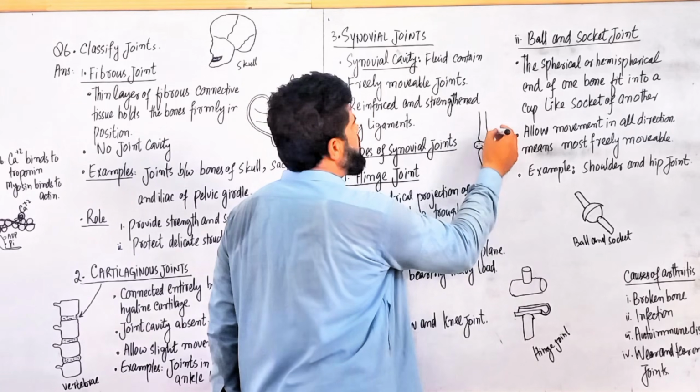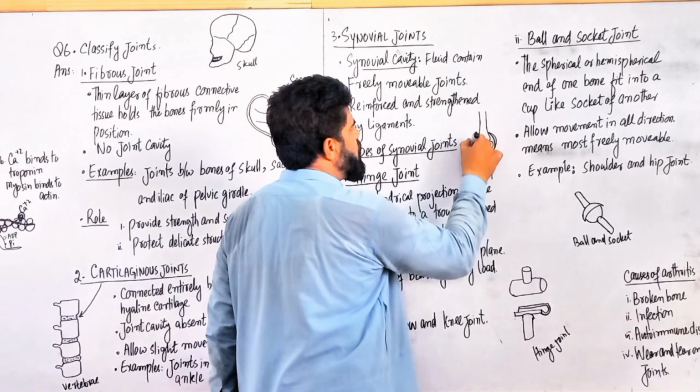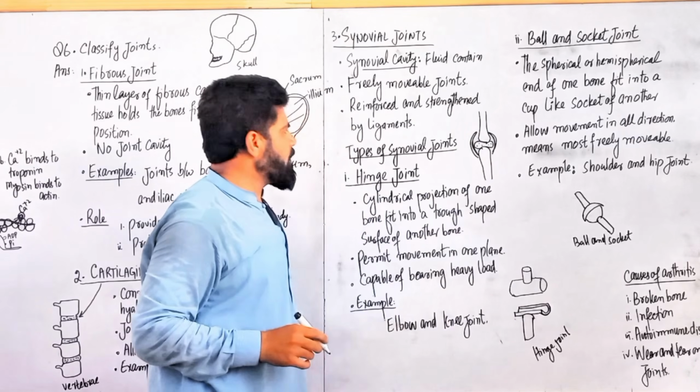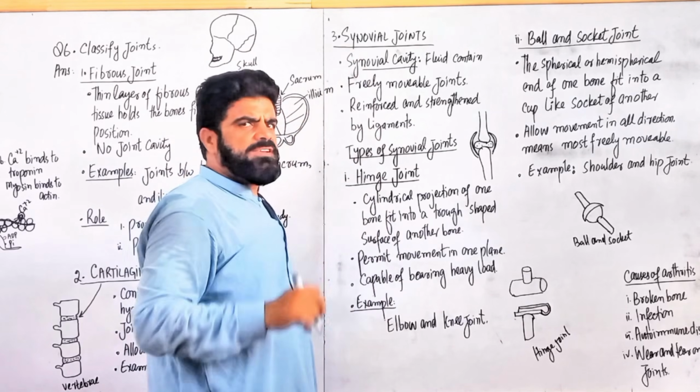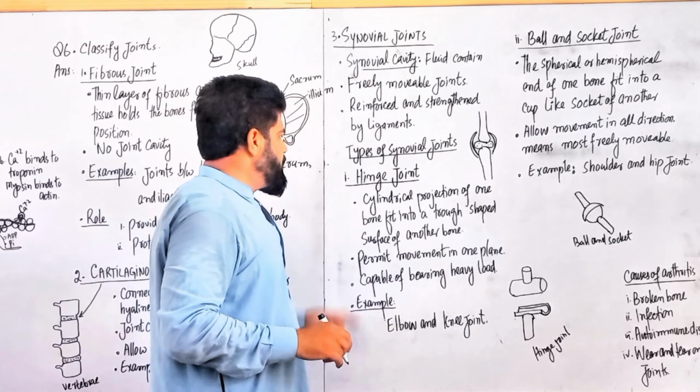The ligaments are strongly attached to the bones in synovial joints. The hinge joint is one of them.